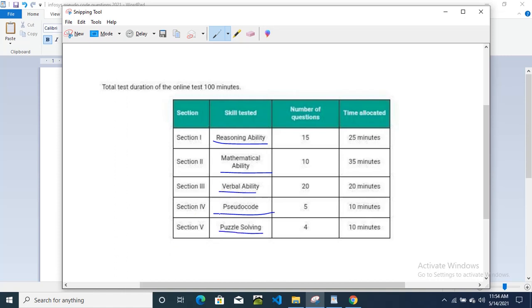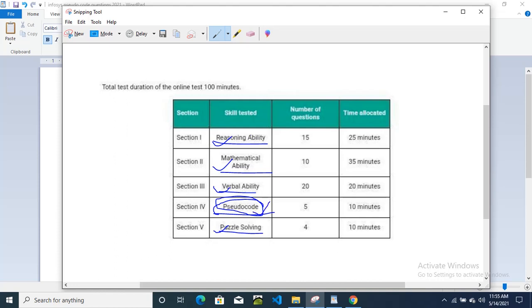Okay, today in this video I will provide you some of the pseudocode questions asked in Infosys Drive May 2021. If you want other sections like mathematical ability, reasoning ability, verbal ability, then puzzle solving, then comment below, and I will provide another video. In this video we will see only pseudocode questions.